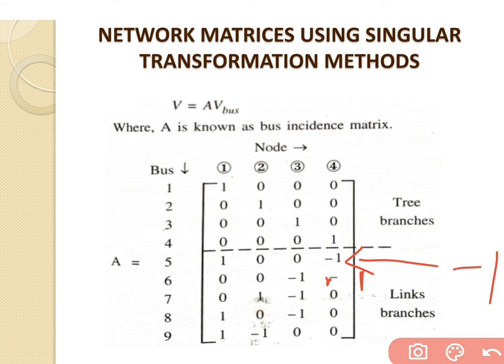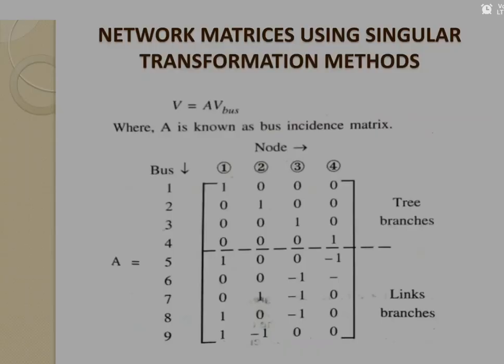So this is regarding the table for the bus impedance matrix, and from that we will try to differentiate the tree as well as the link of the given network. This is regarding the tree and co-tree, and we will try to differentiate in terms of different types of matrix: the bus admittance matrix, bus impedance matrix, branch impedance matrix, and the loop impedance matrix.